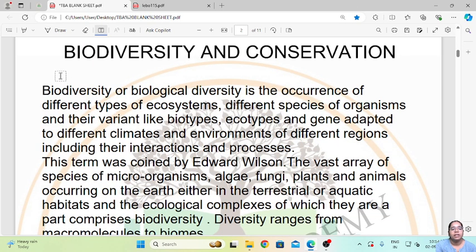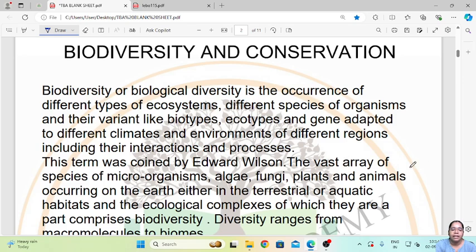So biodiversity or biological diversity is the occurrence of different types of ecosystems, different species of organisms and their variants like biotypes, ecotypes and genes adapted to different climate and environment of different regions, including their interactions and processes. The term was coined by Edward Wilson.